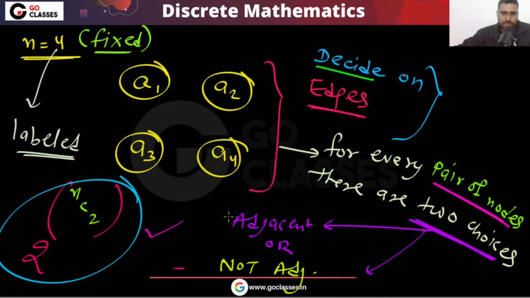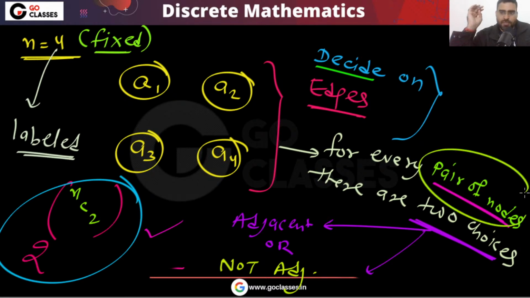Either you make them adjacent or you don't make them adjacent. For every pair of vertices, either you put an edge or you don't put an edge between them. So for every pair of vertices, there are two choices. That is the reason the number of graphs we can create is 2 power nC2. Why 2 power nC2?